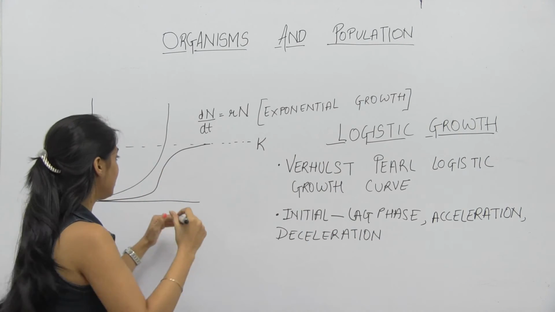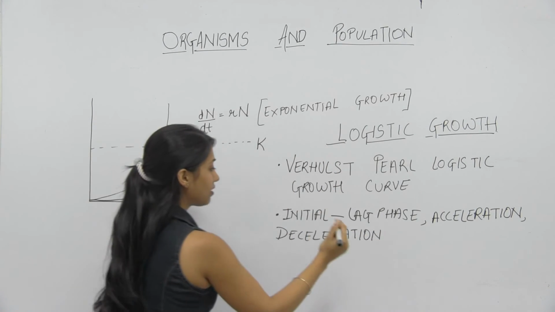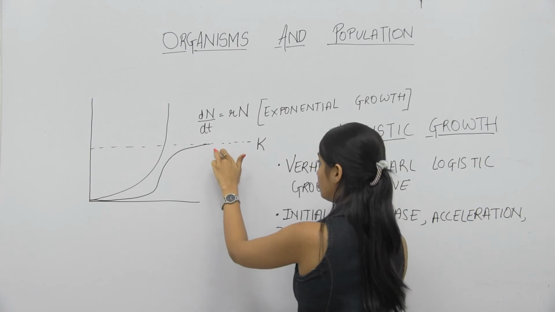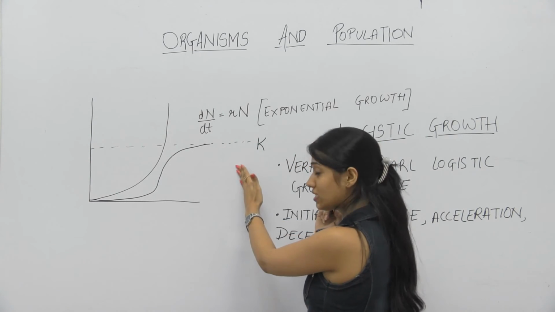Then comes the deceleration. And finally asymptote, where it is meeting the carrying capacity of the habitat.